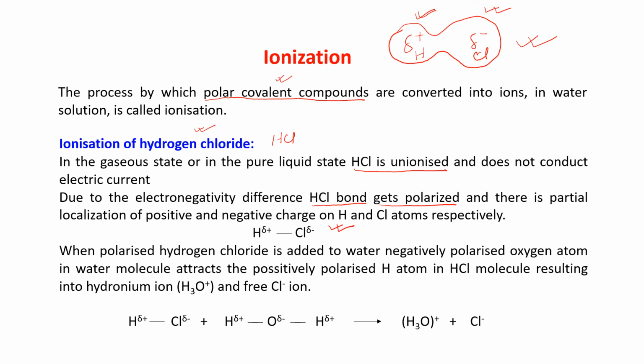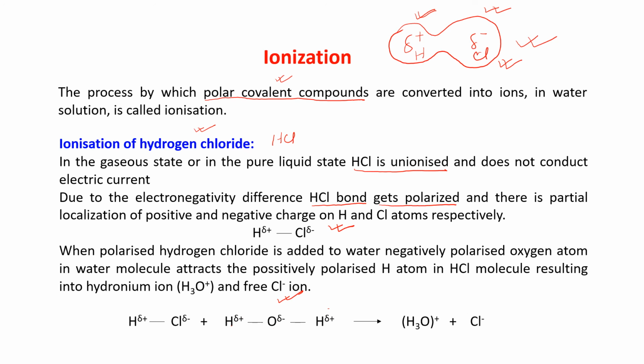Now when the polarized hydrogen chloride is added to water, what is happening? You just see, this is the water, H delta plus, H delta plus, and oxygen is getting a delta negative charge.